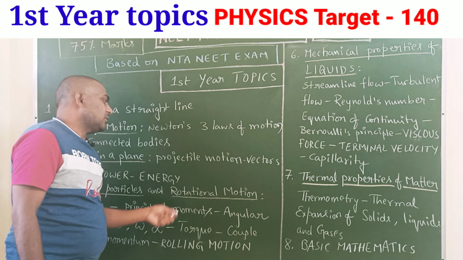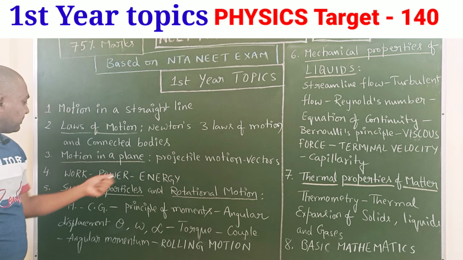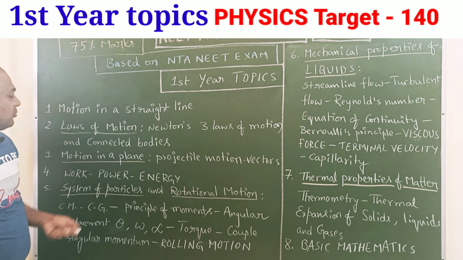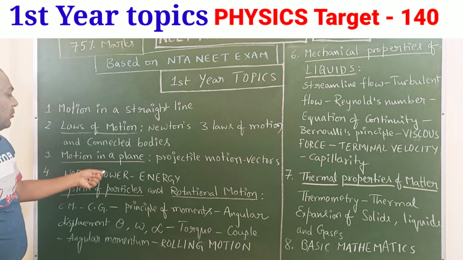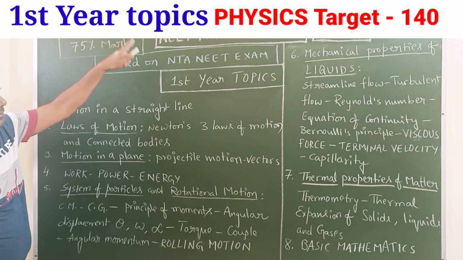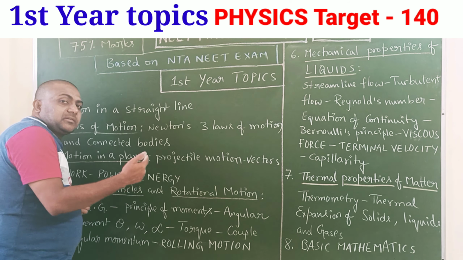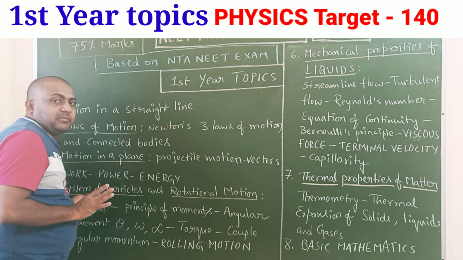Vectors is an easy topic. Projectile motion you have to practice, because our target is 140. Work, power, energy: the collisions topic is easy, not moderate, so it was already covered in strategy 1.